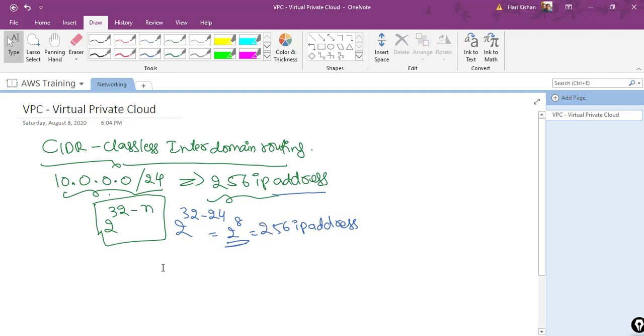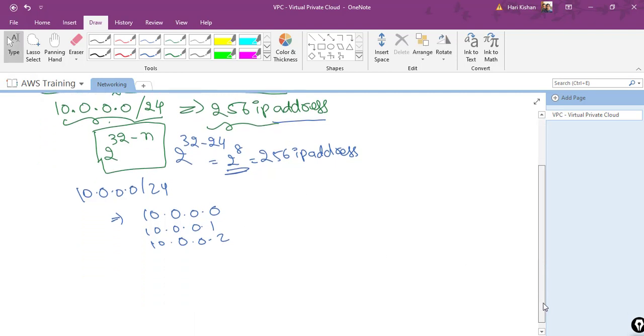So when I say 10.0.0.0/24, it will be starting from IP address 10.0.0.0, then 10.0.0.1, the second IP address, the third IP address will be 10.0.0.2, right? And then we will have one more IP address which is 10.0.0.3, and so forth. It will reach 10.0.0.255, till it reaches 255. These are the IP address range which we are going to have for this particular CIDR range.